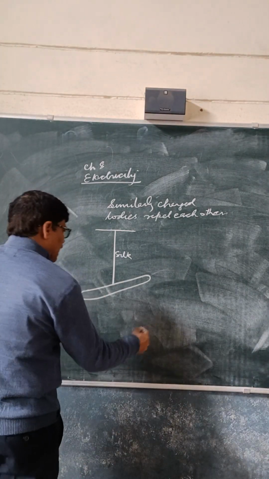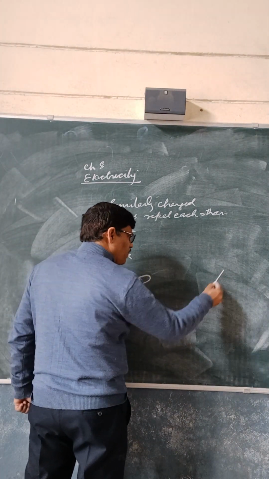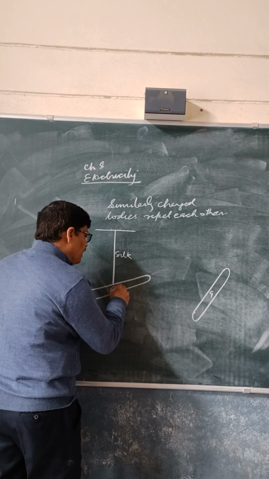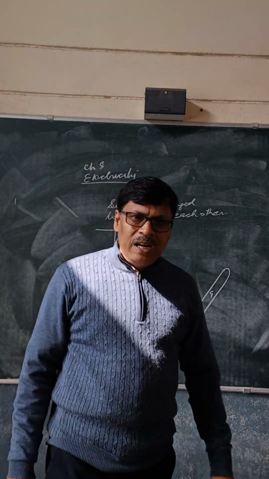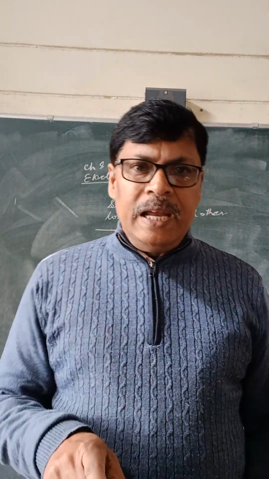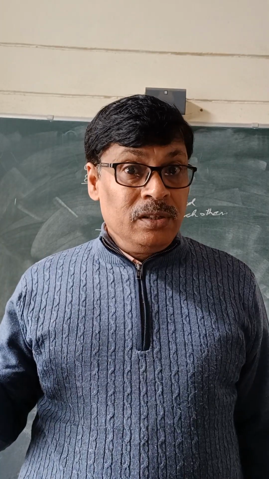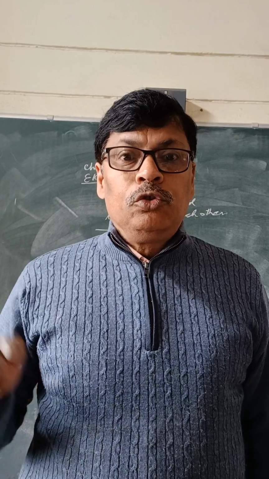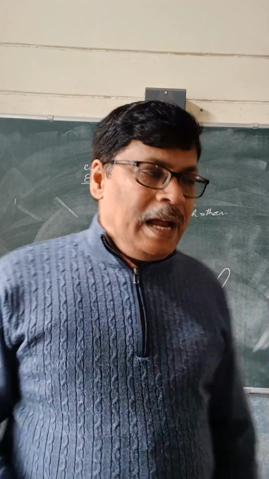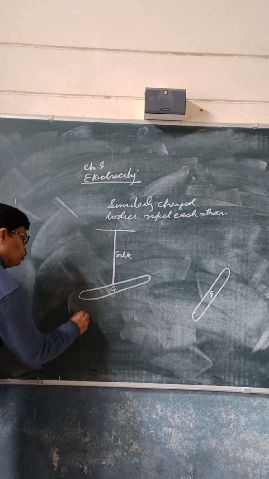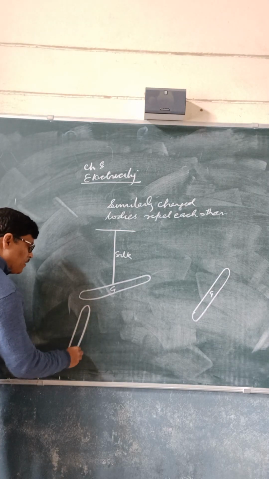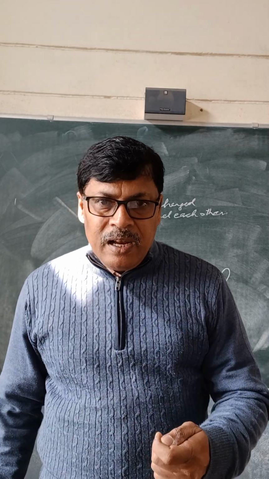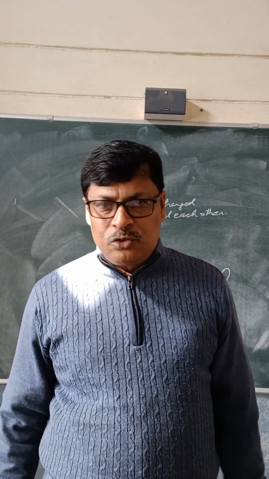Now we take one more glass rod. We rub it again with the silk, not the same cloth, because the same cloth has acquired some charge. So rub them with a different silk and bring it close to the suspended glass rod.